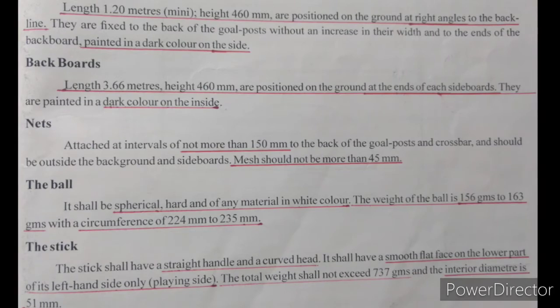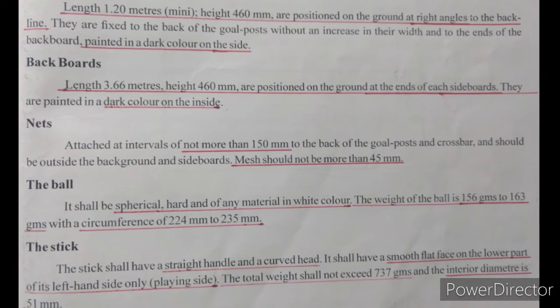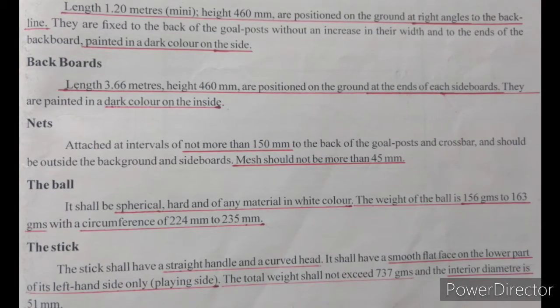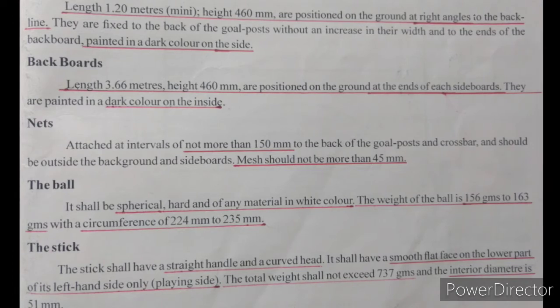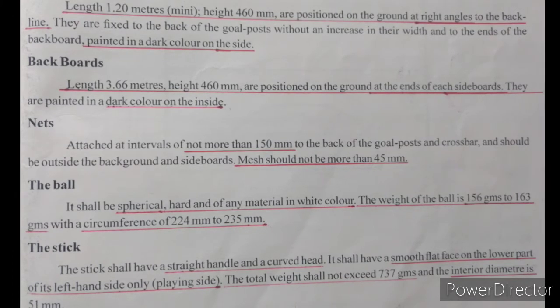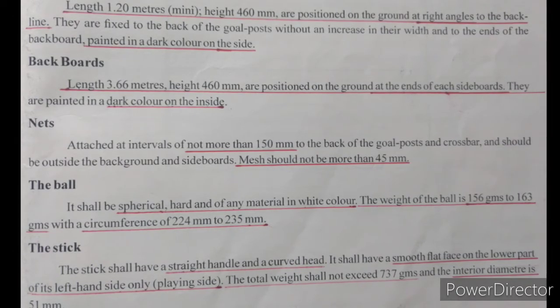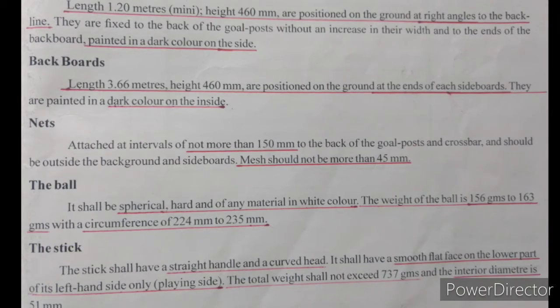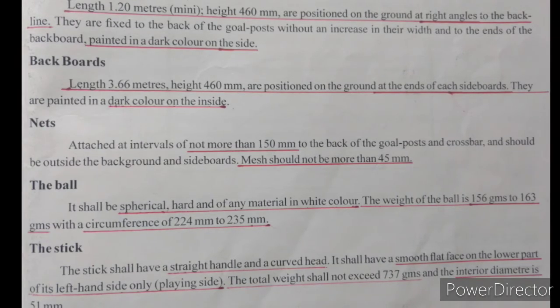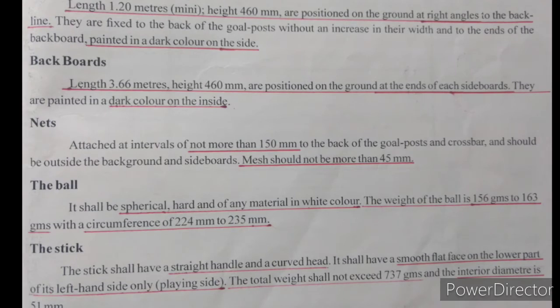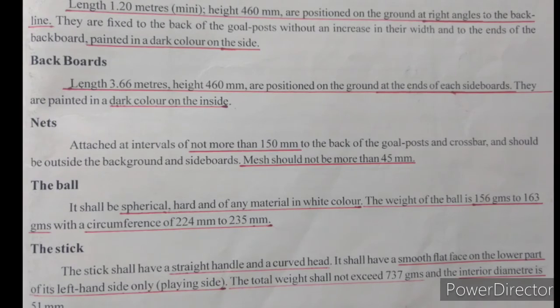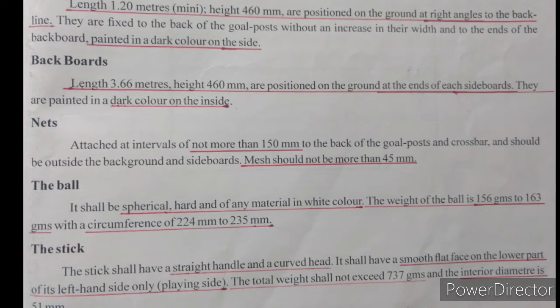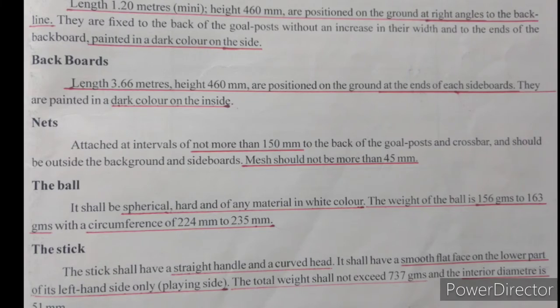The stick. The stick shall have a straight handle and a curved head. It shall have a smooth flat face on the lower part of its left hand side only, which is the playing side. The total weight shall not exceed 737 grams and the interior diameter is 51 mm.